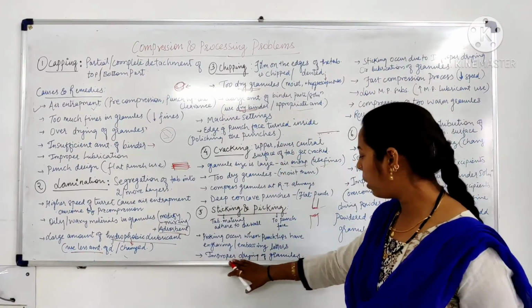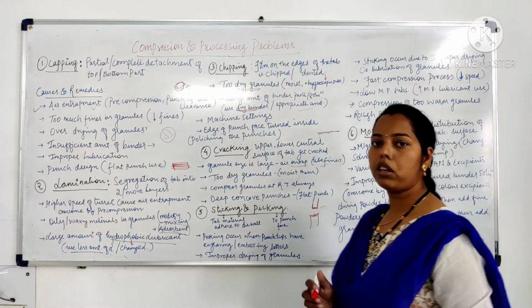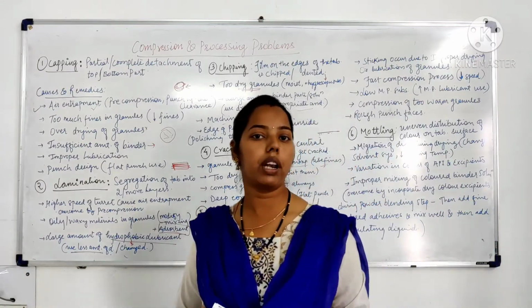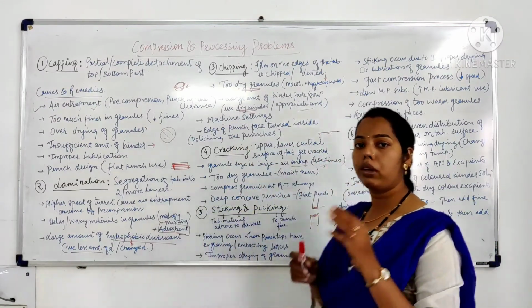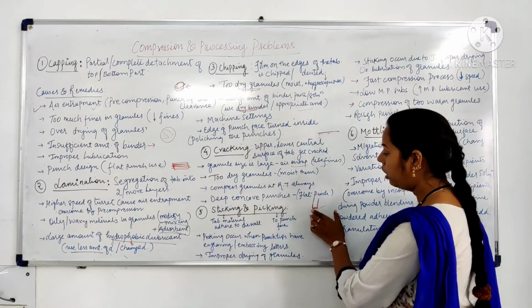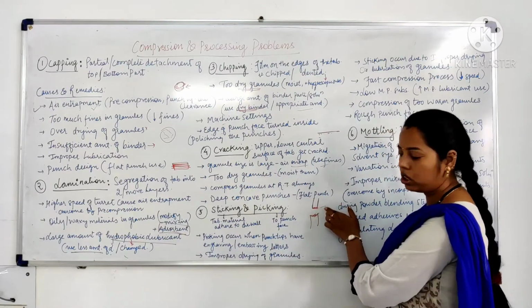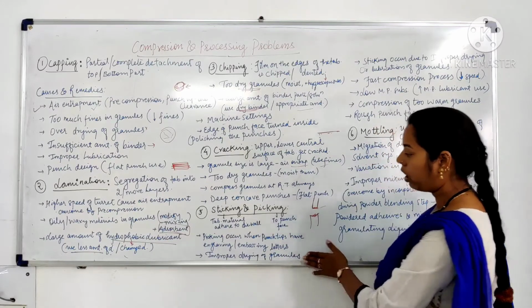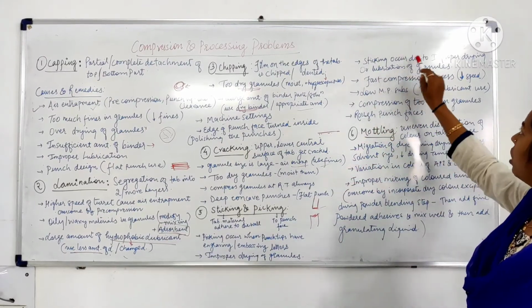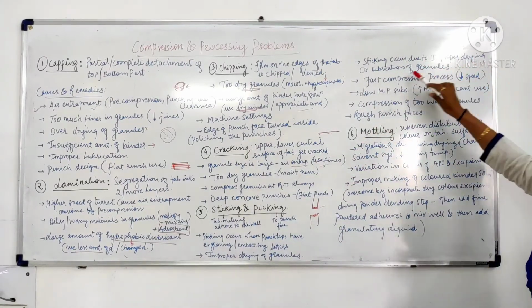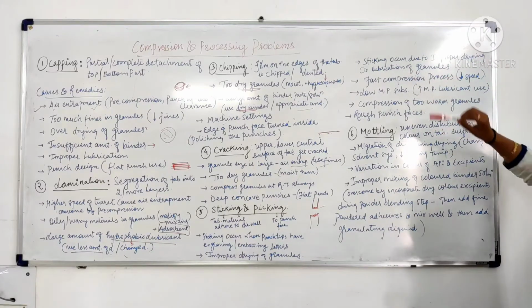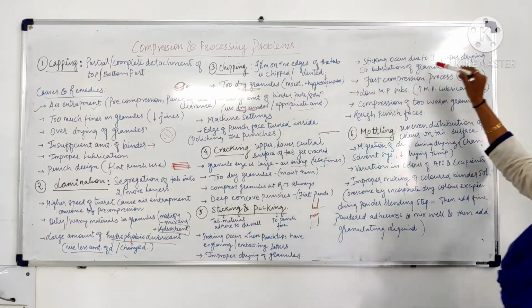Then improper drying of granules. If the granules are not properly dried, because of the moisture the content could stick onto the punch. So this is picking. Sticking occurs due to improper drying or lubrication of granules.